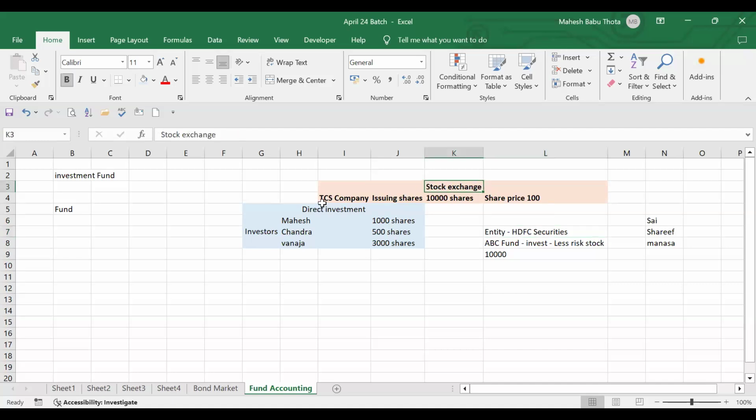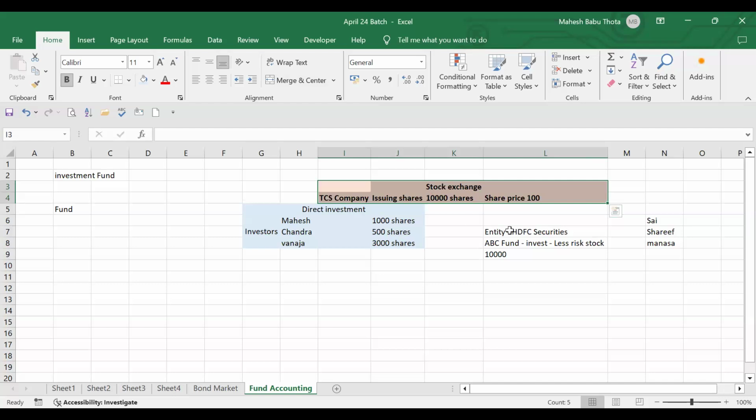This TCS company is issuing shares to collect capital. Then they are running the business, right? So they need capital, and they have issued shares to the public. The public went and subscribed to the shares. Like these people, they went and purchased the shares because they want to invest and do business. They purchased directly from TCS, or from the stock exchange itself. So TCS company got capital.